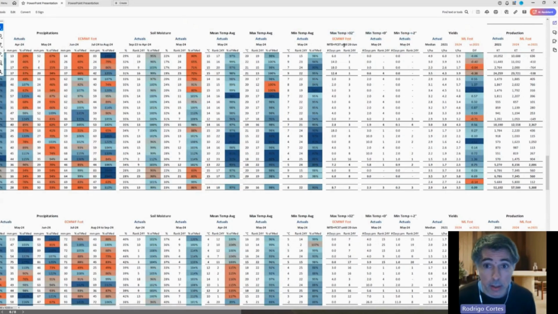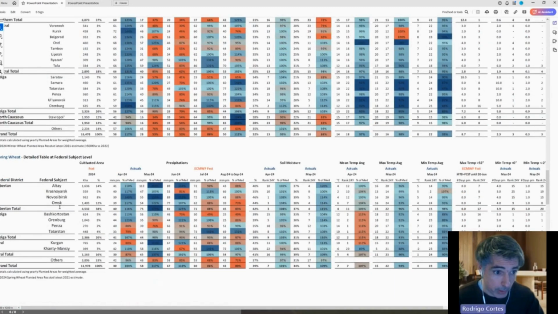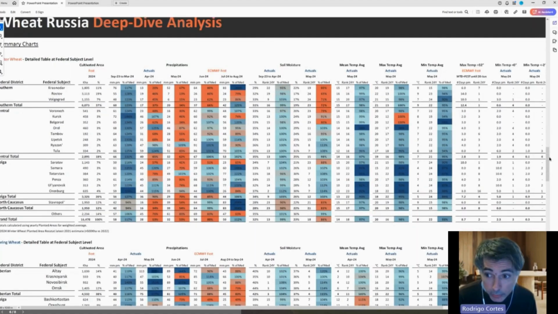This is number of days. And now they're having heat events forecasted that some of them are converting. So that's one of the reasons the production estimate is going down. The other reason, the planted area in the spring wheat districts is also going down, mainly because it's too wet, as you can see there, in the Siberian district, right? So finally, we're getting 82 million tons.